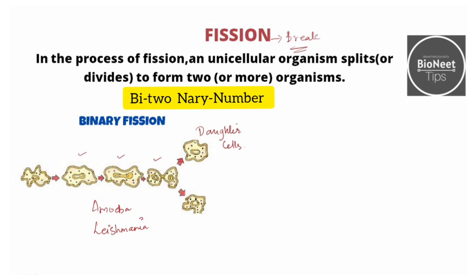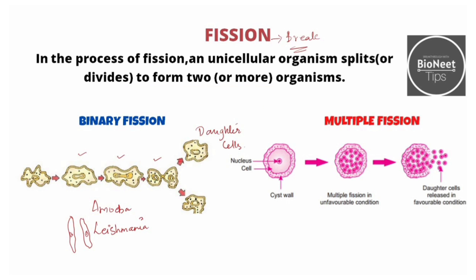Here it is horizontal, whereas in Leishmania the body divides into 2 longitudinal pieces. Now moving forward to multiple fission. So multiple fission, you can see I've given the example of plasmodium.